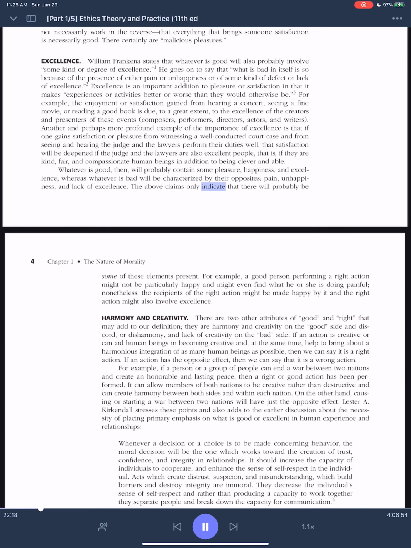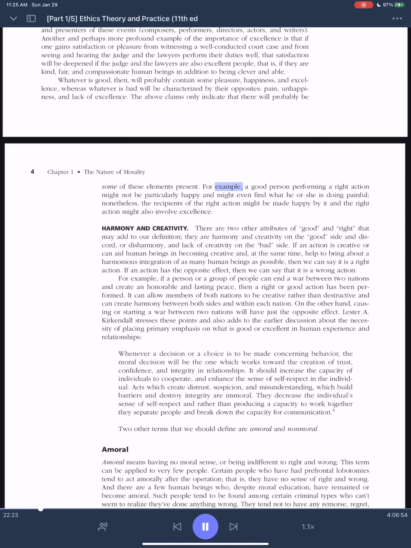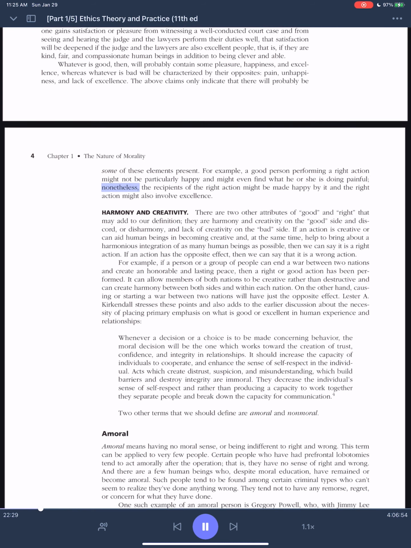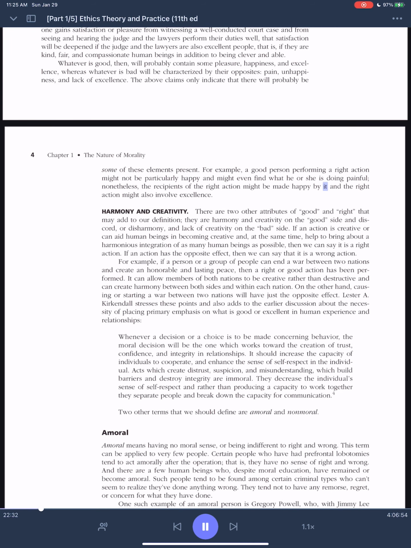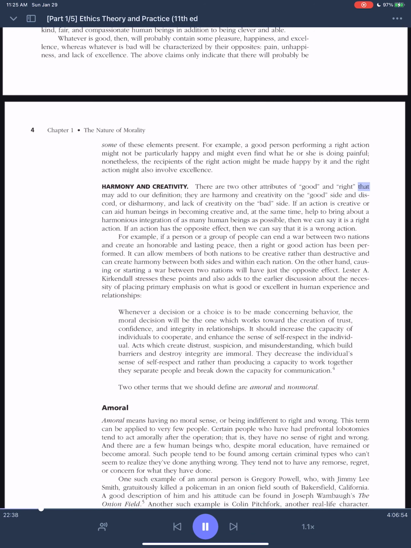The above claims only indicate that there will probably be some of these elements present. For example, a good person performing a right action might not be particularly happy and might even find what he or she is doing painful. Nonetheless, the recipients of the right action might be made happy by it, and the right action might also involve excellence, harmony and creativity.